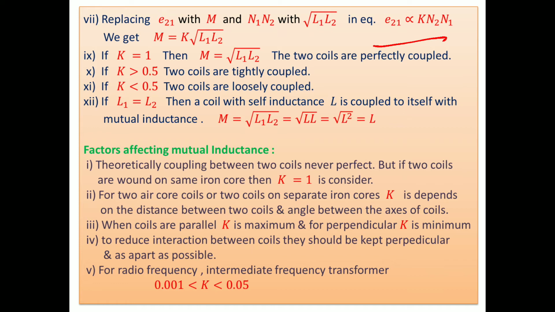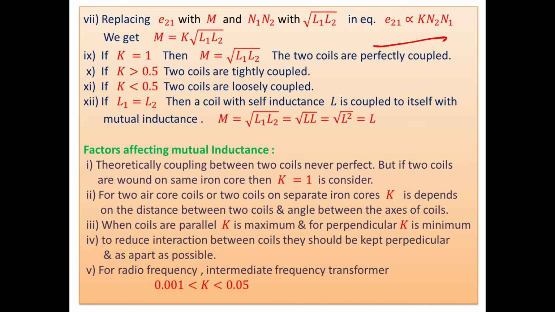Then two coils are tightly coupled, not perfectly coupled. If K is less than 0.5, two coils are loosely coupled. But suppose we consider the self-inductance of the first coil and second coil to be equal, then you can take M equal to square root of L1 L2, as L into L, or L square, or L. It means mutual inductance is exactly equal to self-inductance, that is, self-inductance L coupled to itself with mutual inductance.